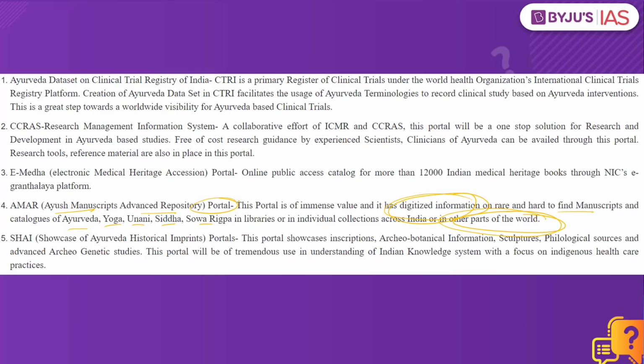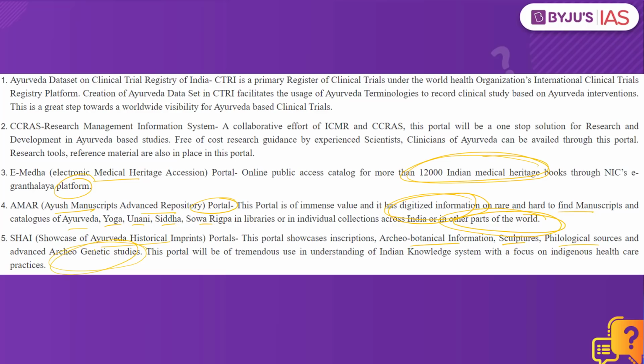Then we have eMeda, which stands for Electronic Medical Heritage Accession Portal, the online public access catalog for more than 12,000 Indian medical heritage books through the NIC's eGranthalaya platform. Finally, we have SHAI, which stands for Showcase of Ayurveda Historical Imprints Portal, where this portal would showcase inscriptions, archaeobotanical information, sculptures, philological sources, and advanced archaeogenetic studies.